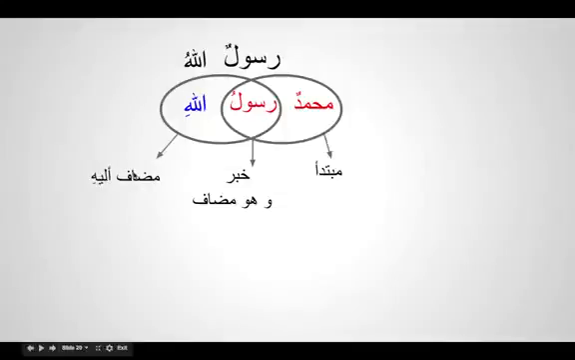This is how a Mudaf and Mudaf Ilayhi works. We can have a big couple of words coming together as Mudaf and Mudaf Ilayhi. For example, if I want to say this is the pen of the student of knowledge. Okay, pen of student of knowledge. So how do we say? We got pen, we got student, and we got al-ilm, meaning the knowledge. So let's try and make this.